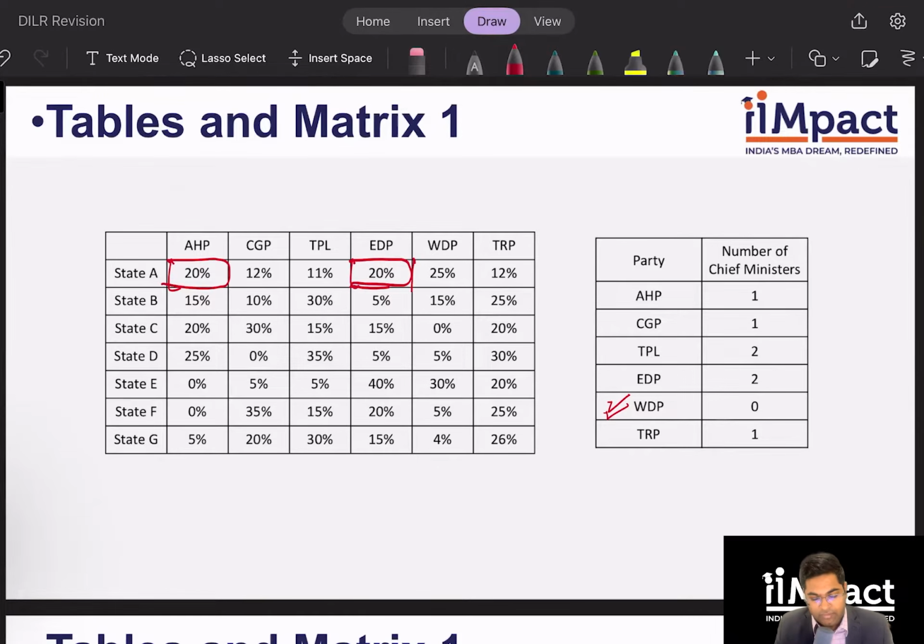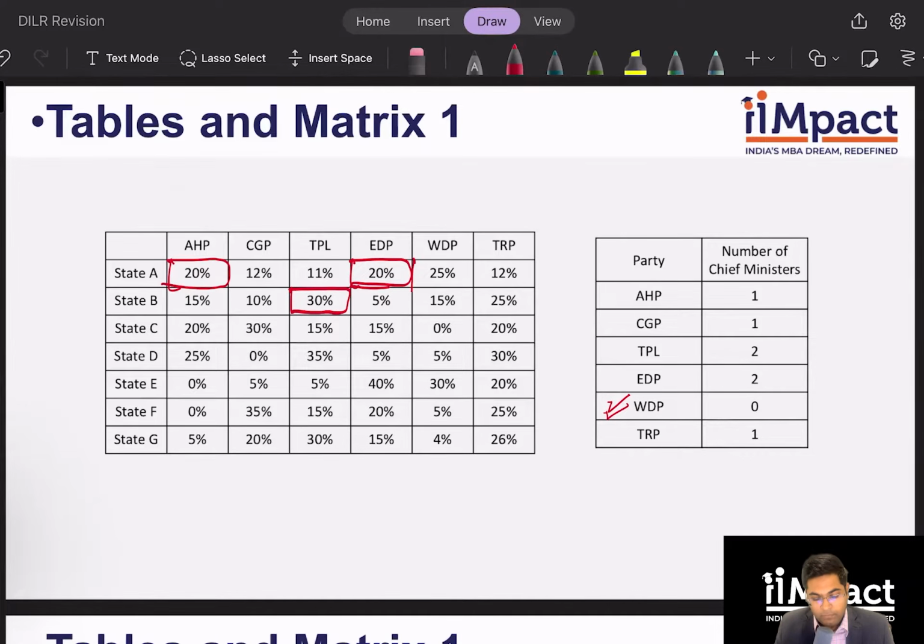State B, clearly if TPL is in a winning coalition, TPL will have their chief minister. Yes. What if TPL is not in a winning coalition? Another coalition could be AHP, CGP, and TRP. And that also gives me 50%. Right?